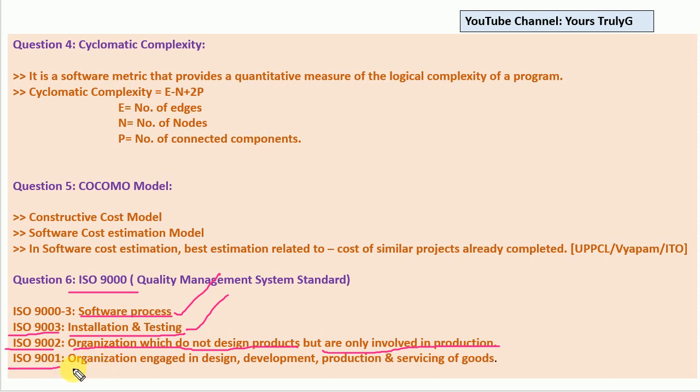So this is basically related to organizations engaged in the design, development, production, and servicing of goods. Suppose any organization is qualified by the ISO 9001 standard, it means that organization can design, develop, produce, and provide servicing of goods as well. So such a type of standard you have to understand.